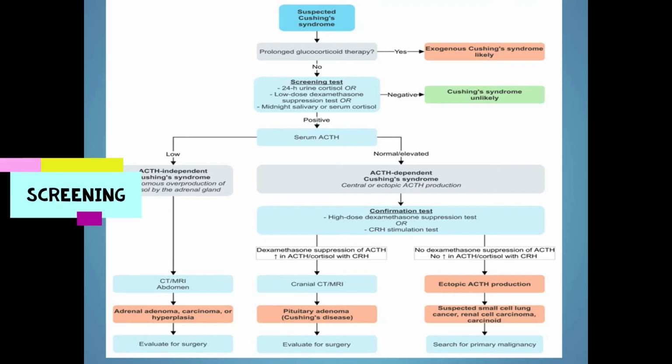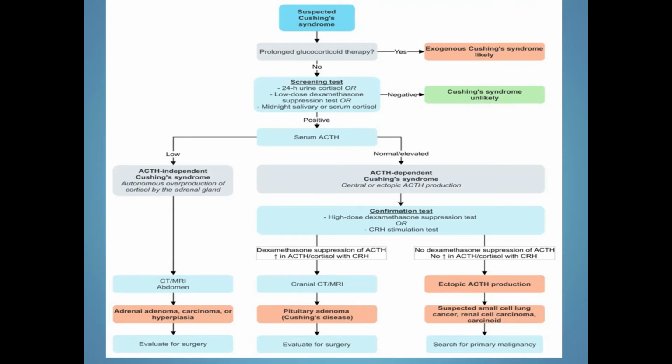And here is a brief overview of the screening of patients who come with Cushing syndrome. So, when we suspect a patient with Cushing syndrome, first we ask the patient if they are using any glucocorticoids. If yes, then we can say it's an exogenous Cushing syndrome. If they say no, then we go for the screening test.